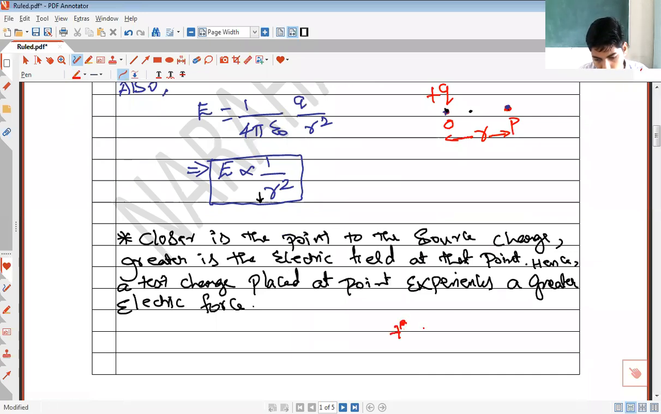this is a source charge, and if this is a point, since the point is very close to the source charge, if I place a test charge at this point, this test charge is going to experience a great electric force, right?